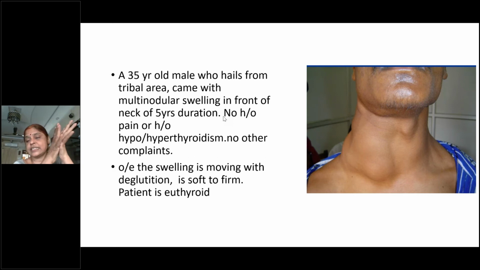What is this facies? So how will be the pulse in case of hypothyroidism, in case of hyperthyroidism? Students?